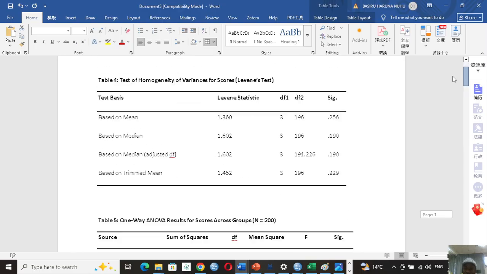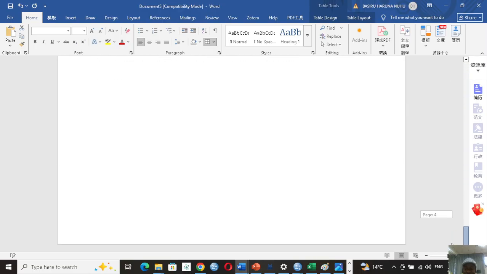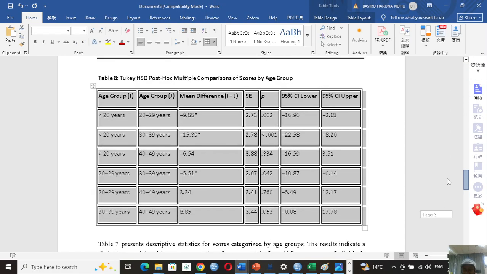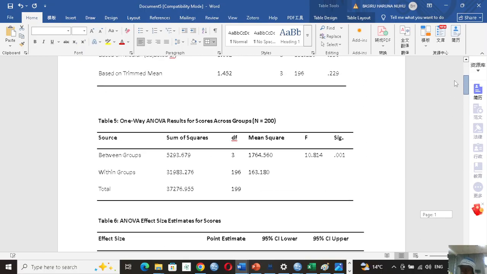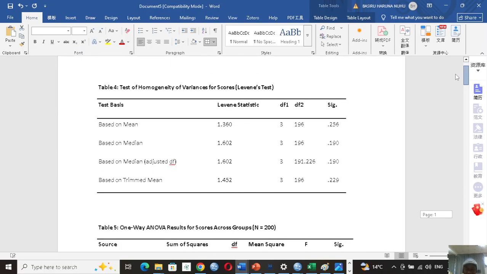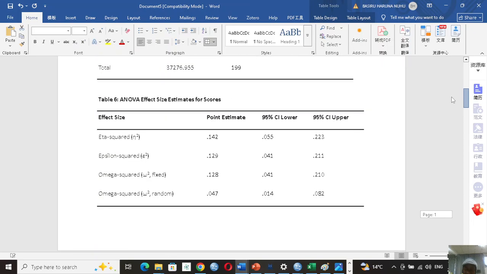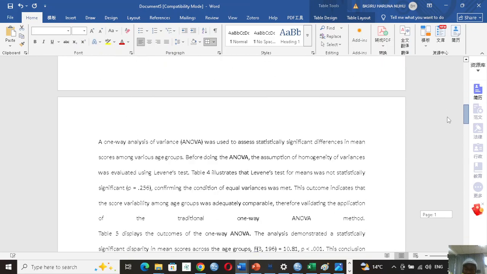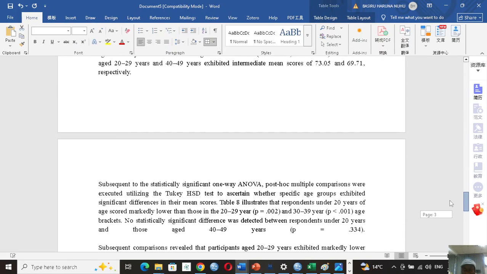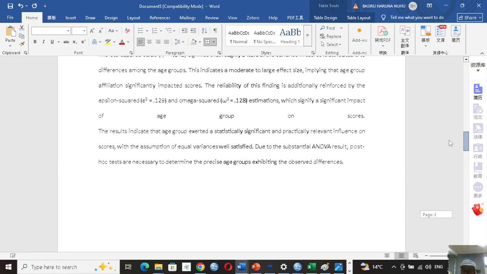So when you are doing ANOVA, this is a complete ANOVA test that you can add into your thesis. So you follow this format. First, you have to check if there is statistically significant difference, and if there is, then you find out where the differences lie.